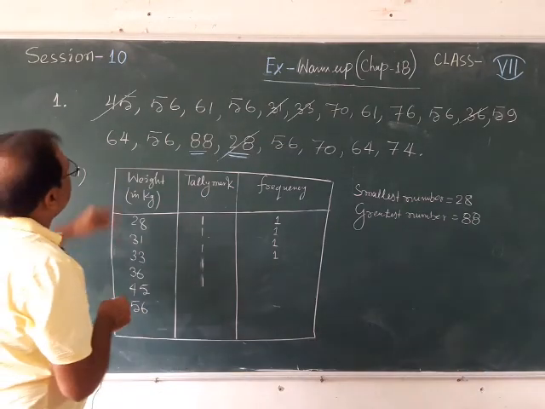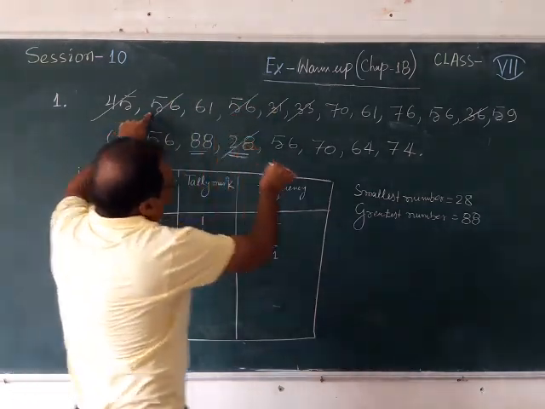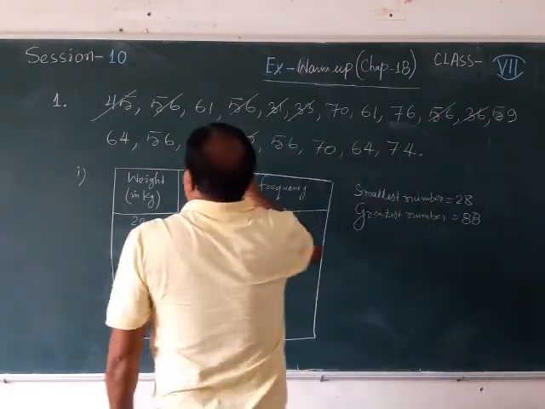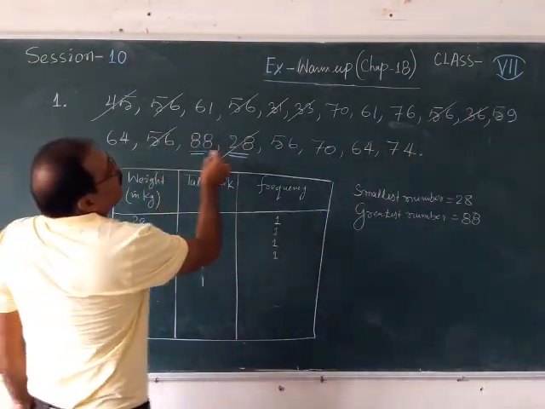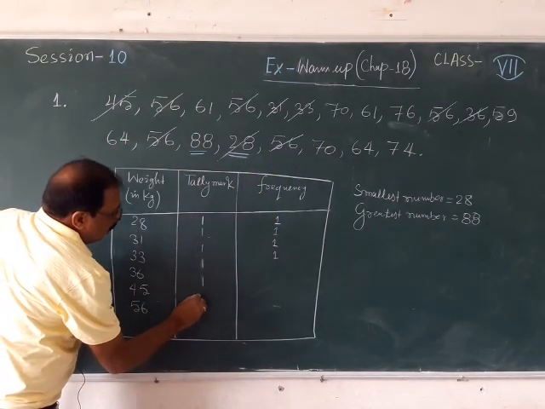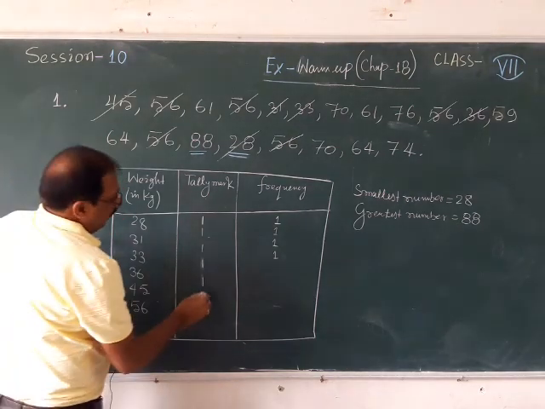And now let us count how many 56 are there. 1, 2, then here 3, then here 4, and then here 5. That means 1, 2, 3, 4, and just cut it to write 5.